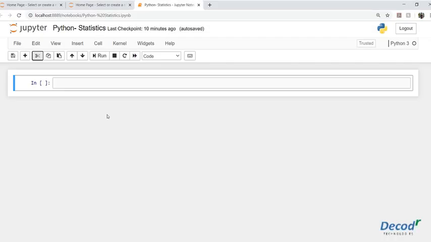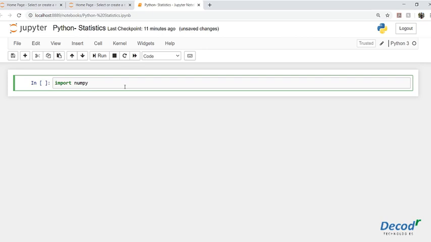Now it's time to implement what we have learned. So let's start with mean, median, mode, and then we'll go on. But before we actually jump in, we need to import a module named NumPy. Don't worry about it, because in upcoming videos you will see NumPy in much more detail and get to know all its functions and methods.